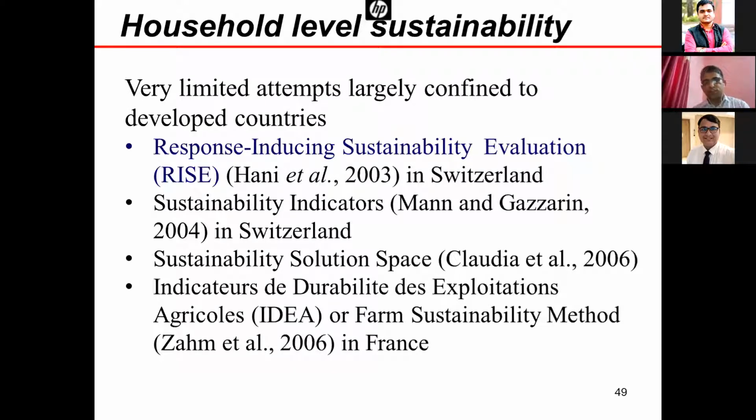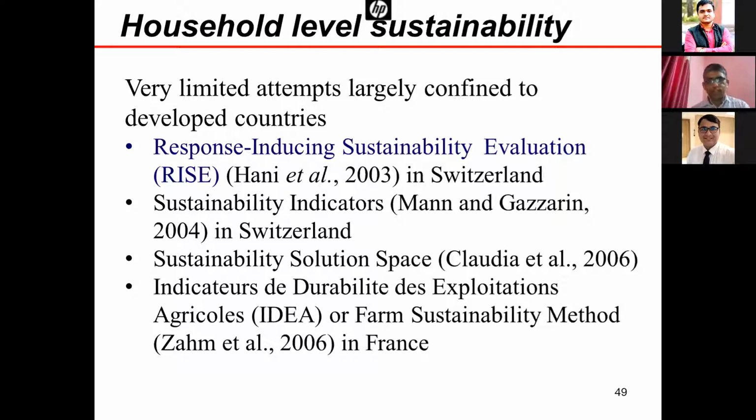We used both equal weights and experts' weights. We did not use PCA weights. PCA weights we used in another study, which is still under process and will come shortly. I have not included that study. I'm just presenting my old experiences, not the recent ones.